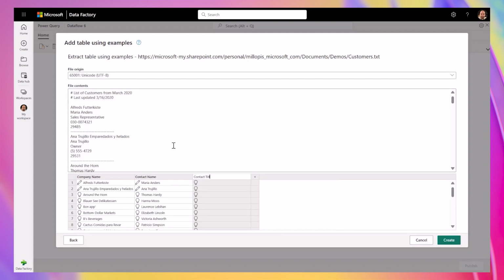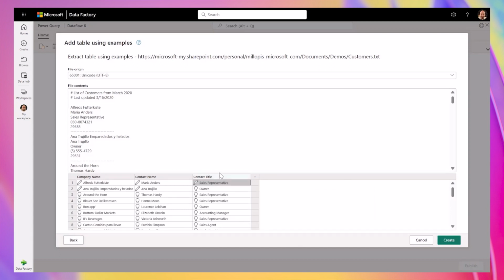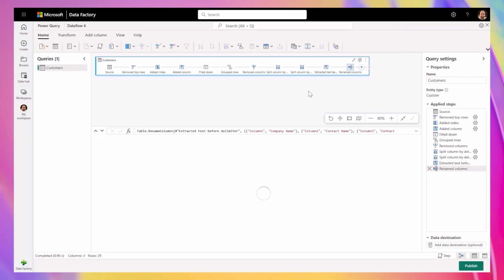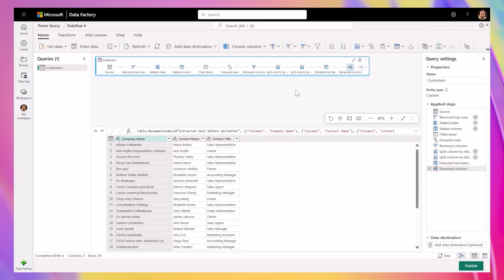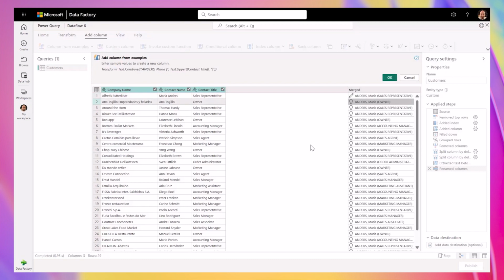Now notice carefully, after landing in the editor, customers can see the full sequence of applied transformation steps in the ribbon above to achieve these results. These steps can be further explored or customized by users and extended with any other data transformations. Like in this case, we're going to derive a new column based upon the contact name and title from this table using column by examples to generate a very particular format. Last name, uppercase, comma, first name, and title in parentheses. And there you go. It's just that easy to transform data using data flows.